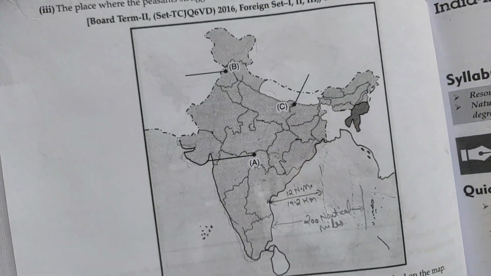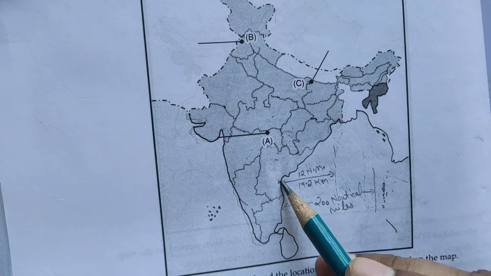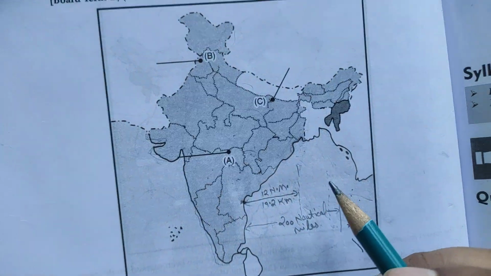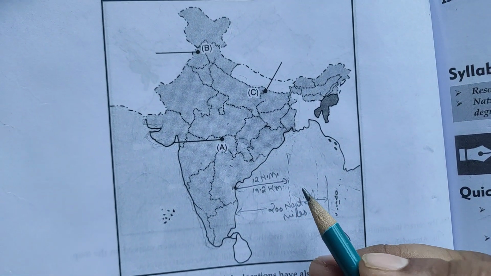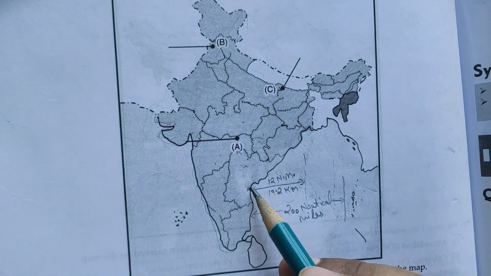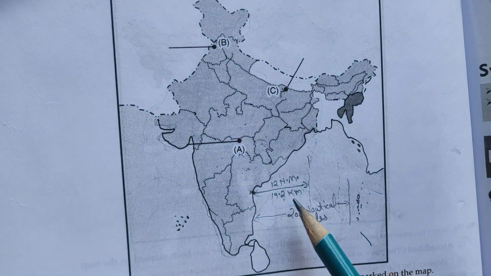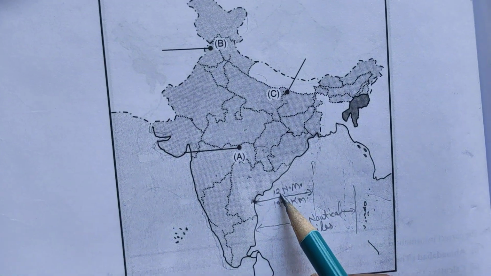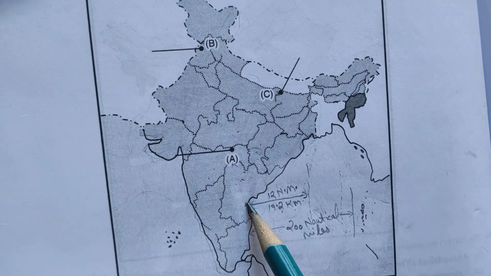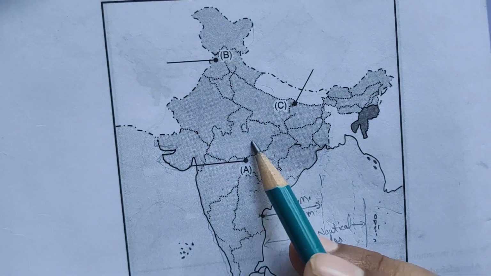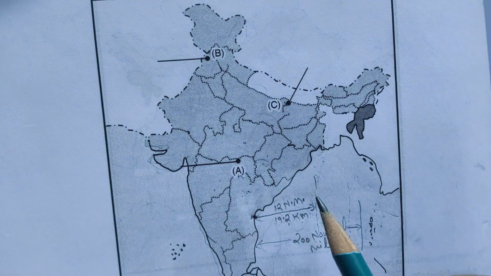Just see, this is the coastal area. I'm taking this one as the reference coast. Oceanic area up to 12 nautical miles, which is equal to 19.2 kilometers. Oceanic area up to 12 nautical miles from the coast is termed as the territorial water. And resources therein belong to the nation.